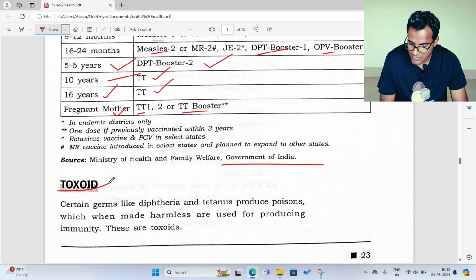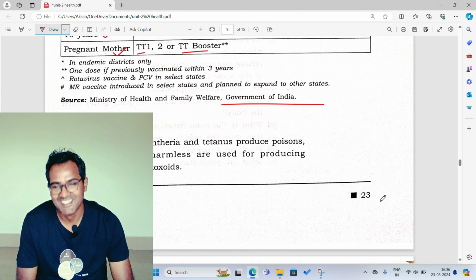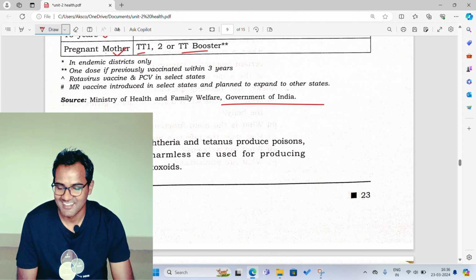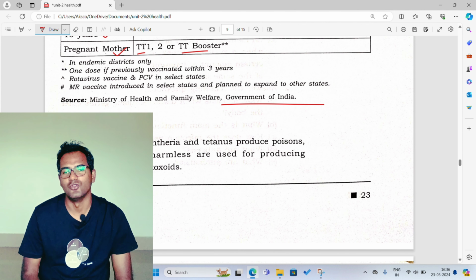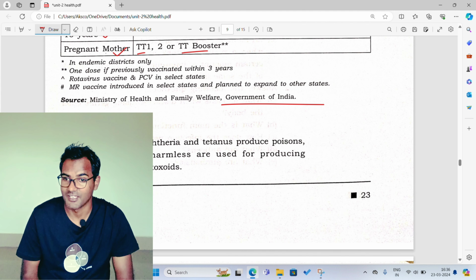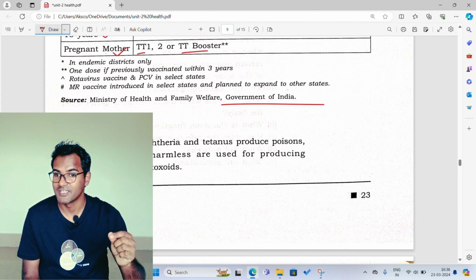Now let's see what we understand by toxoid. Certain germs like diphtheria and tetanus produce poisons, which when made harmless are used for producing immunity. These are toxoids. You might have heard a dialogue in Hindi: लोहा लोहे को काटता है, which means only iron can cut iron.